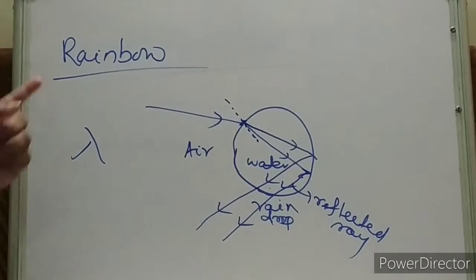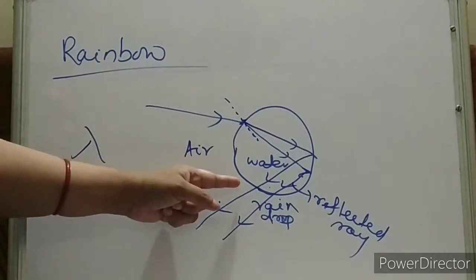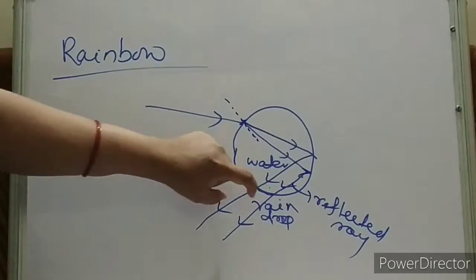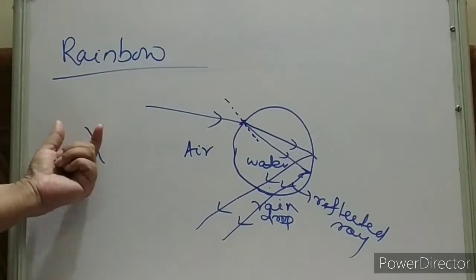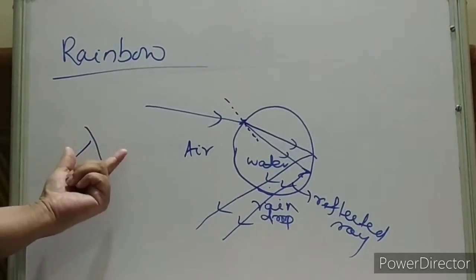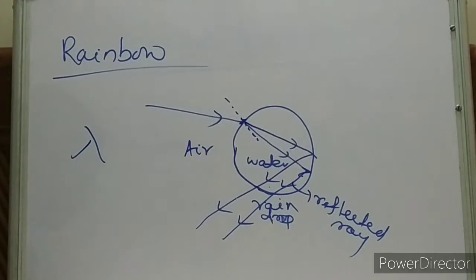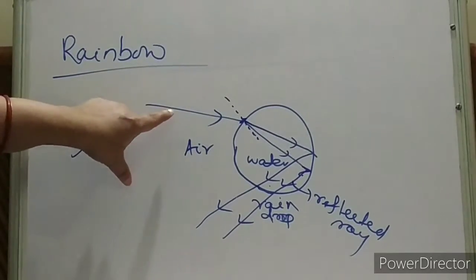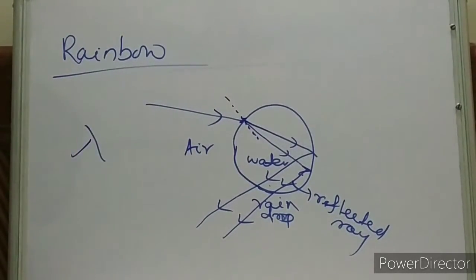Okay? So that means the amount of refraction, or the amount of bending, depends on wavelength, that means it depends on different color. So this is dispersion only. Is it clear?